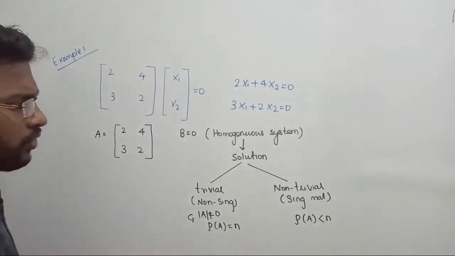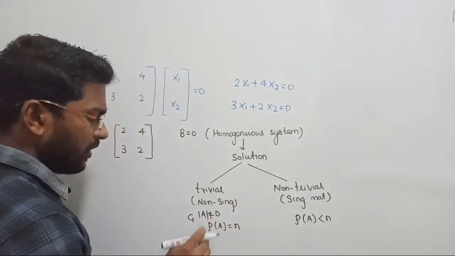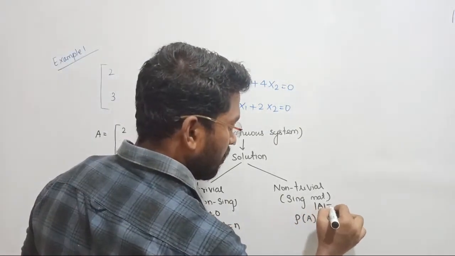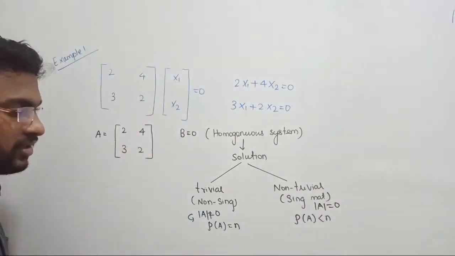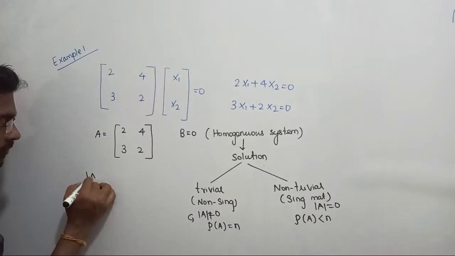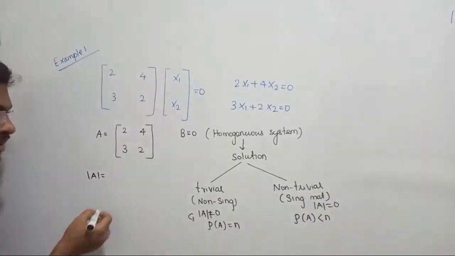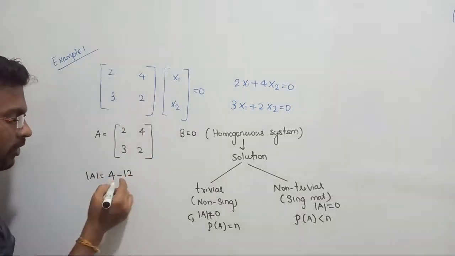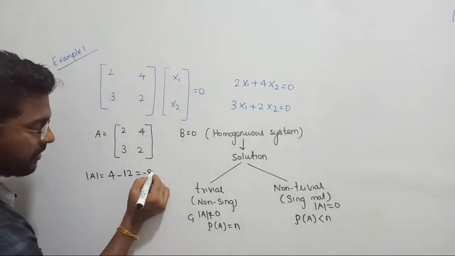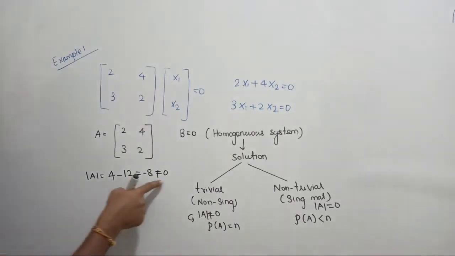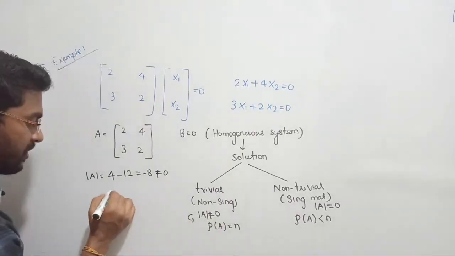So what do we have to check first? For this homogeneous system, what you have to check first is the determinant. You have to find out the determinant. Only with its value can we guess the solutions of this system, right? Let us proceed further. Find out the determinant of this matrix. Determinant is what? 2 into 2, that is 4, minus 3 into 4, which is 12. So 4 minus 12 will be equal to minus 8, but it is not equal to 0. Do you agree?